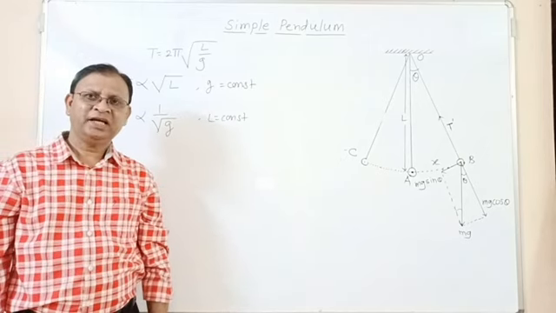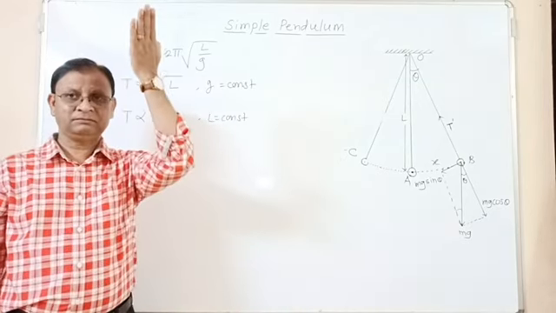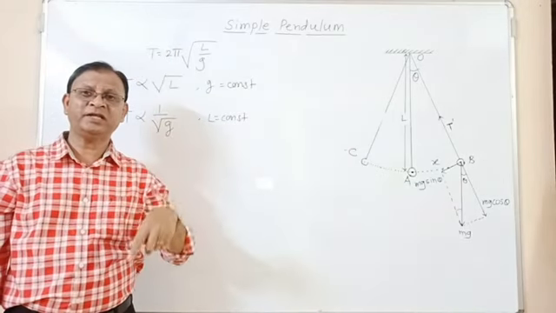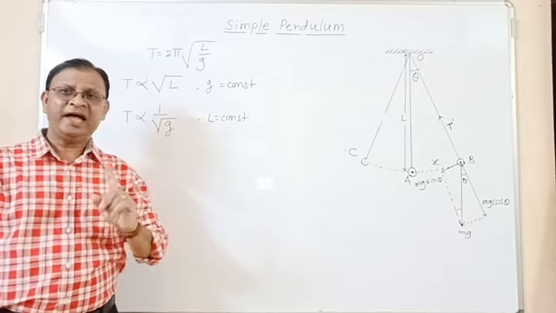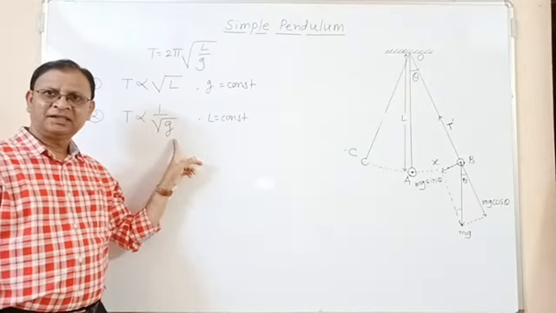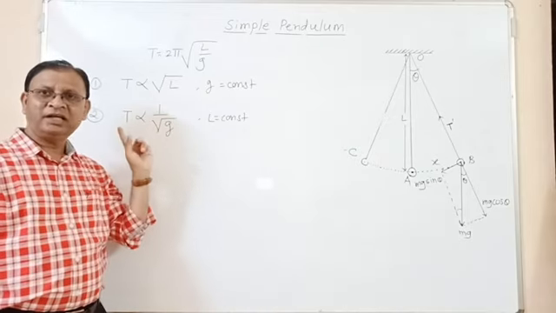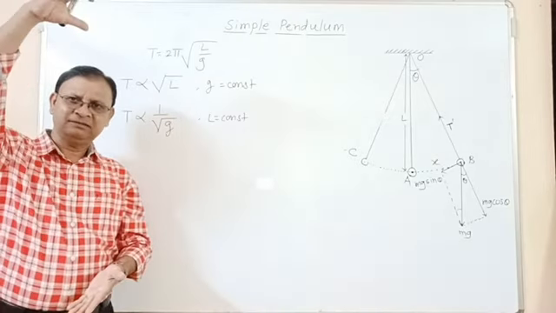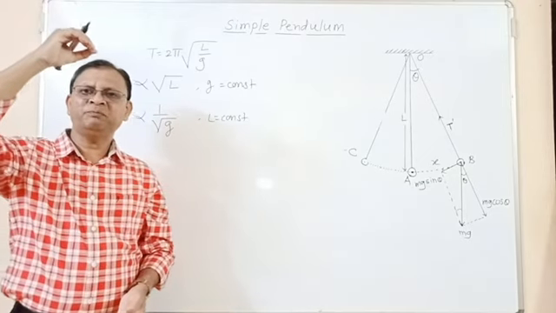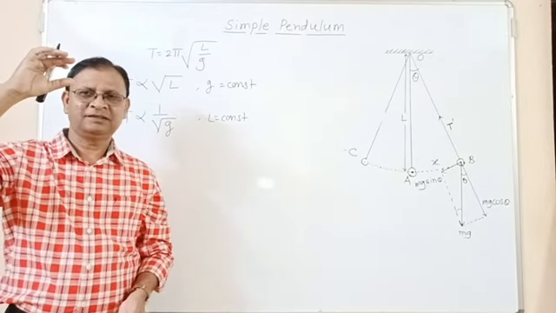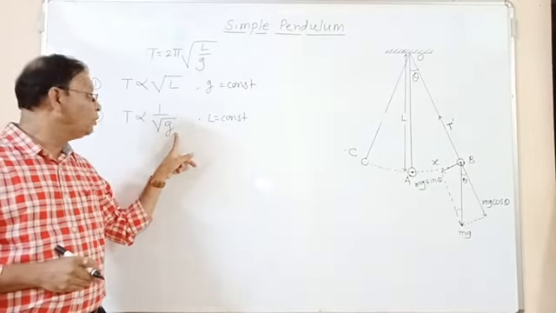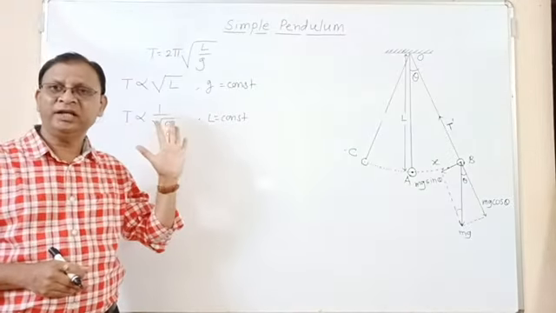Also, as we go above the surface of the earth, the value of acceleration due to gravity decreases, then period increases. So as we go higher and higher, for the given length, the period of simple pendulum increases. At infinity, the value of acceleration due to gravity is 0, so period will be infinity.